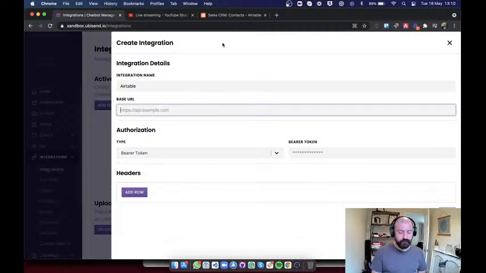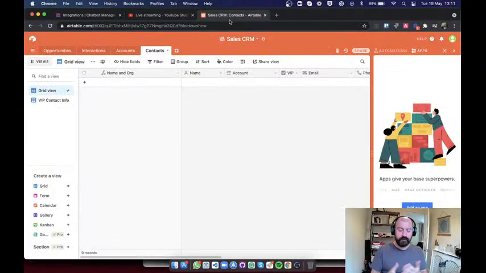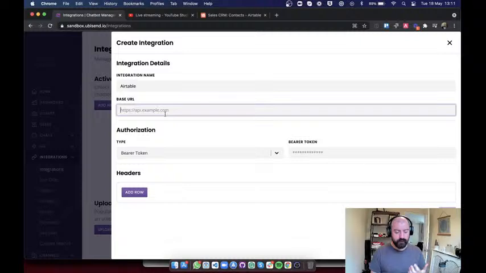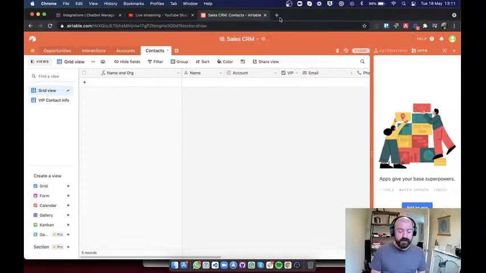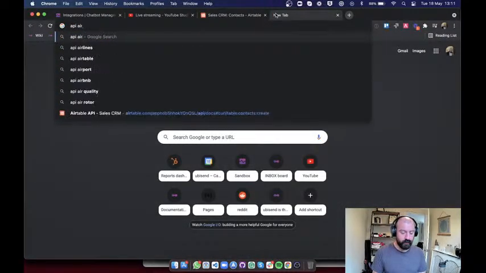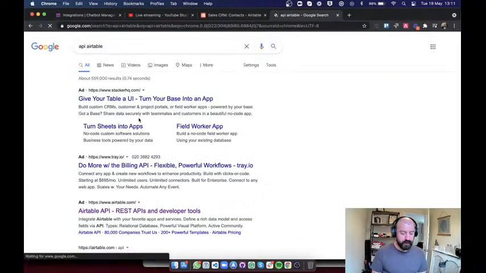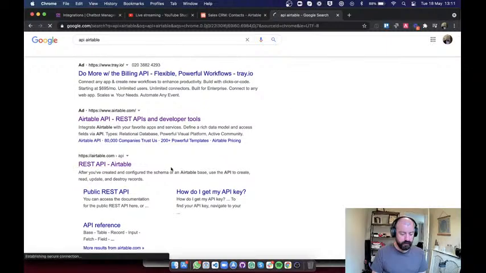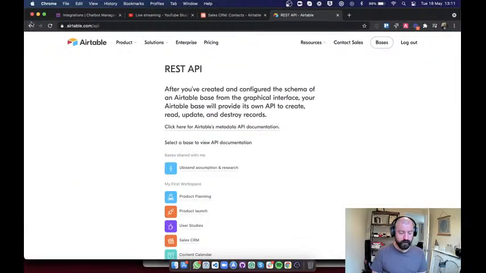Now, the base URL is basically the starting point of your integration. This is where all of the data will be sent. You typically send that through a URL and then various folders. So the best thing to do is, here I'm inside the actual app of Airtable, where I use the app. But what I need to find is their API documentation. I went through this the other day, so I already have it in my search bar. But if you do a quick search, you'll find it. It's very typical that you'll find exactly what you need.